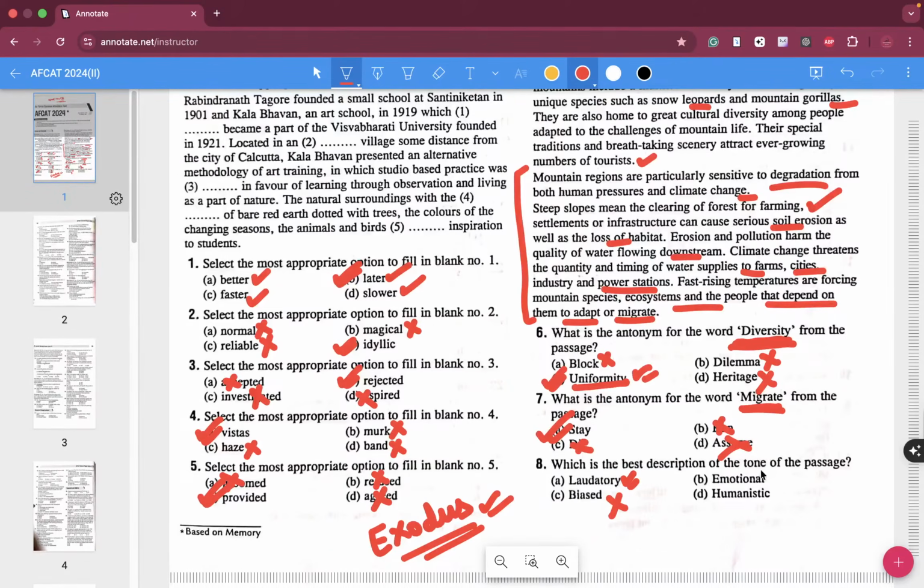Emotional, you may think, is the correct answer. Even I thought emotional was the correct answer, but unfortunately it is not. The argument the author has given is pretty logical. Because of climate change and soil erosion, all these problems are happening, animals are losing their habitat and all that stuff, and it is affecting humans. So it is largely humanistic in nature, and that is why we go ahead with D as your correct answer, folks.